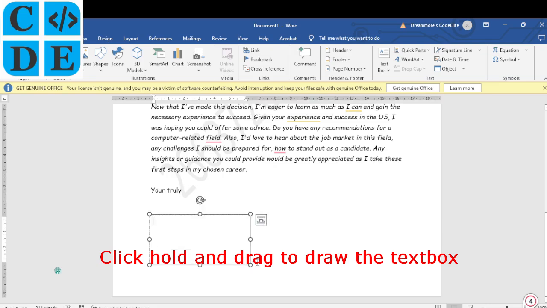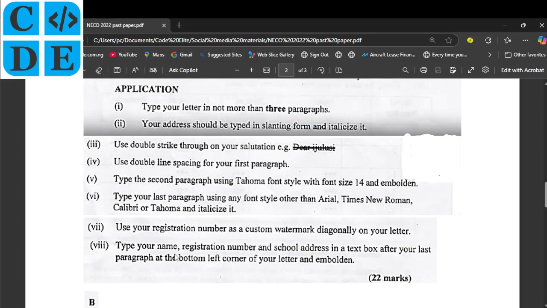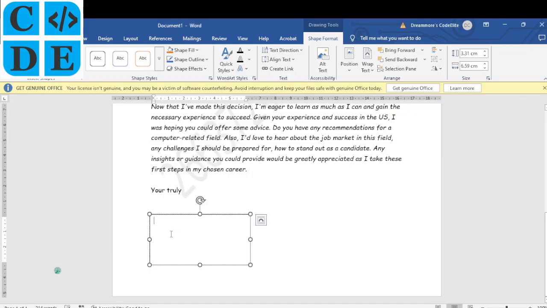All right, so let's go back to the question. It says type your name, reg number, school address. So make sure you get this correctly, okay? No mistakes. Write your name in the order in which you were registered. Name, reg number, okay? Remember your reg number, very important. And then the school address, whatever address you want to use, okay? Make sure that it is the school's address. If you don't know it, ask your teachers to tell you the address of the school.